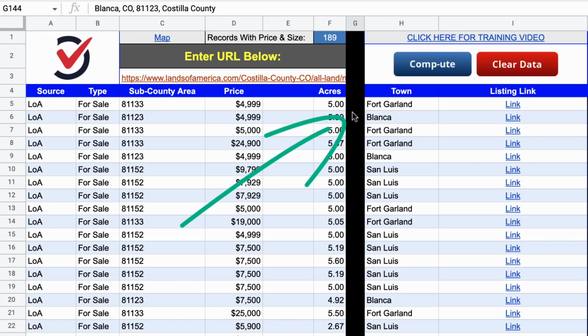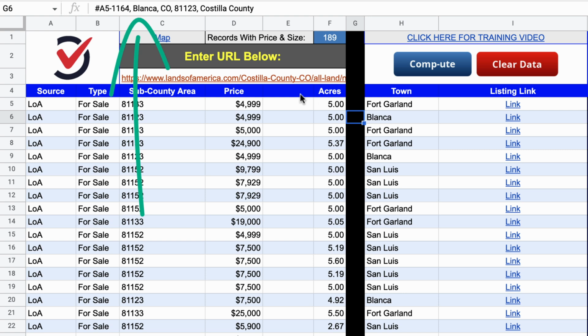If you go over here to this black bar and just click on it, you'll be able to see what address, if any address, is assigned to that property. It's kind of hidden, but that's where it's pulling it from. As we go down here, we can see the address of each individual property. And it looks like, per usual, some of these do and some of these don't. In fact, I'm seeing that more often than not, there is not an address here. So I think I would probably be using weak dedupe in this case.